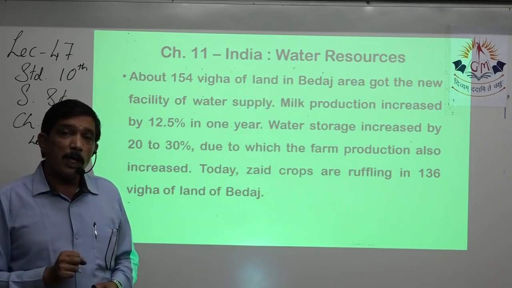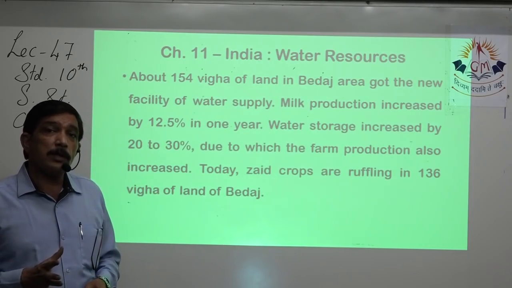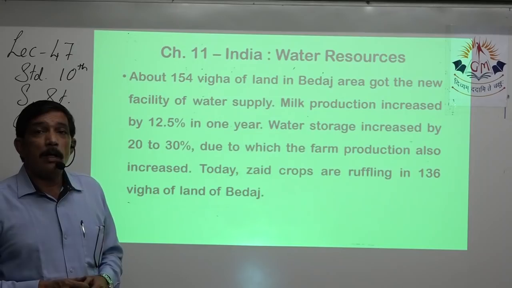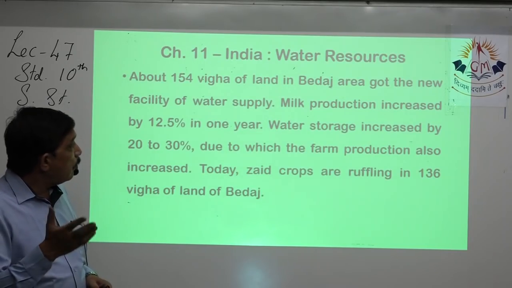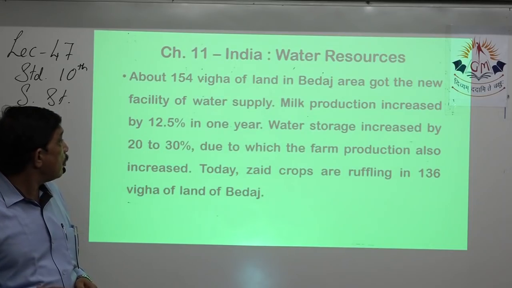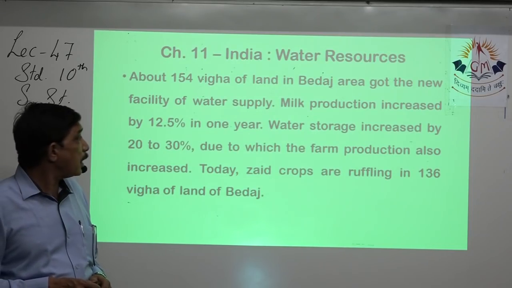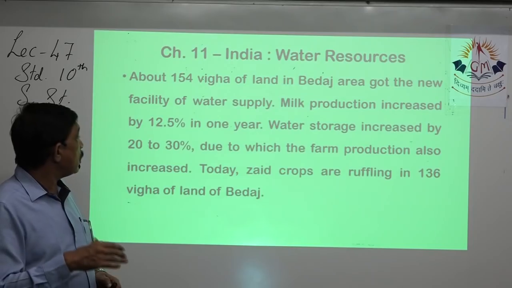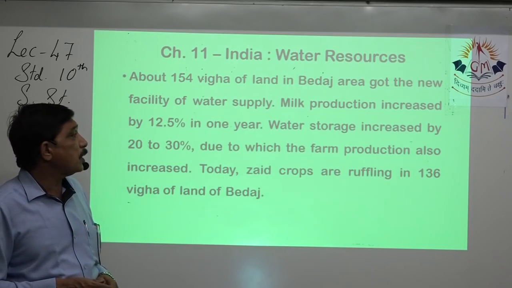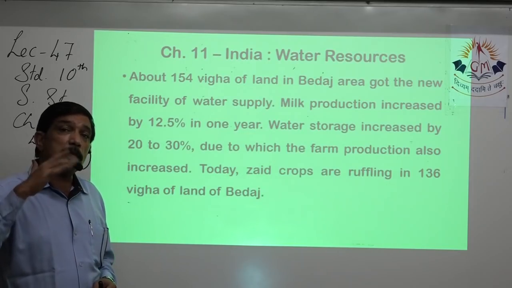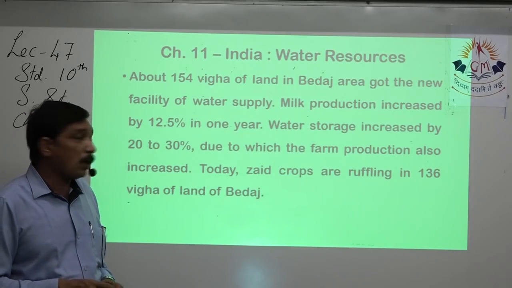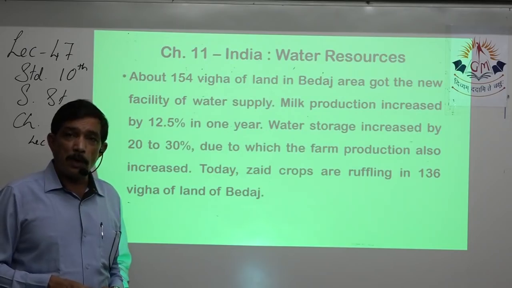Now because the water supply was regular, their fields were green, so they invested in buying milching animals, and milk production also increased by 12.5 in just 1 year. Water storage increased by 20 to 30%, due to which farm production also increased. Today, even Zaid crops, that is summer crops, are also taken because plenty of water is available.